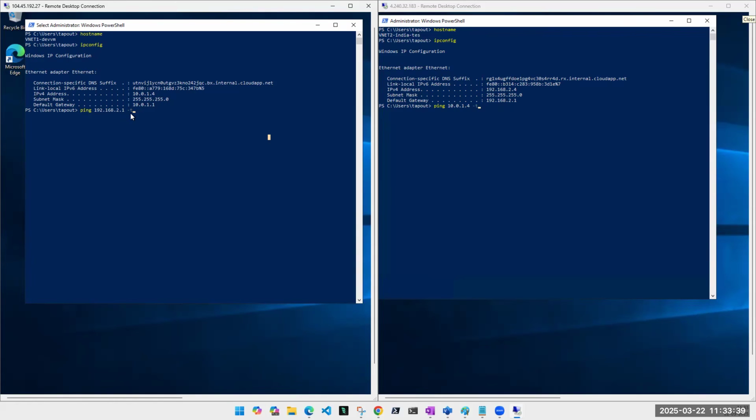By the way, okay. Hyphen T. Why am I putting hyphen T? If I don't put hyphen T, it will only ping for 4 times and that will stop. It will give you the result, whether pass or fail, right? But if I do hyphen T, it will continuous ping, irrespective of fail or pass. It will keep pinging. So at least I will know what is the result, whether it starts pinging or not, right? So I'm going to do that.